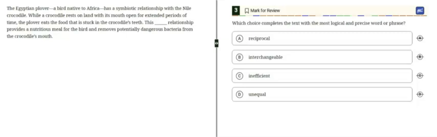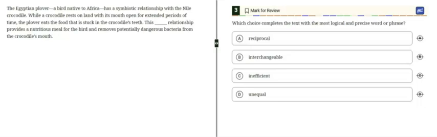The passage says, the Egyptian plover, a bird native to Africa, has a symbiotic relationship with the Nile crocodile. While a crocodile rests on land with its mouth open for extended periods of time, the plover eats the food that is stuck in the crocodile's teeth. This blank relationship provides a nutritious meal for the bird and removes potentially dangerous bacteria from the crocodile's mouth.